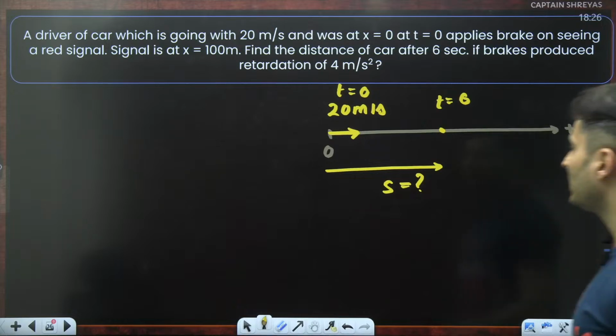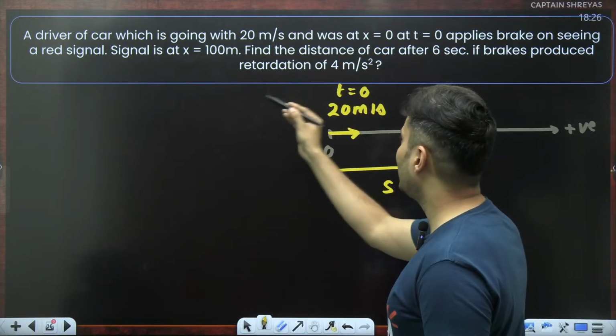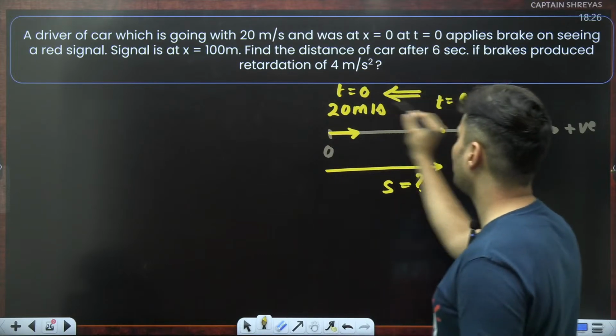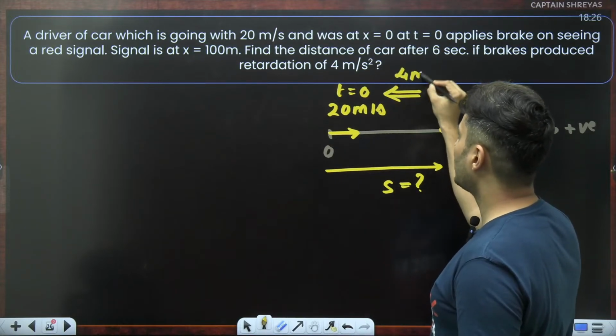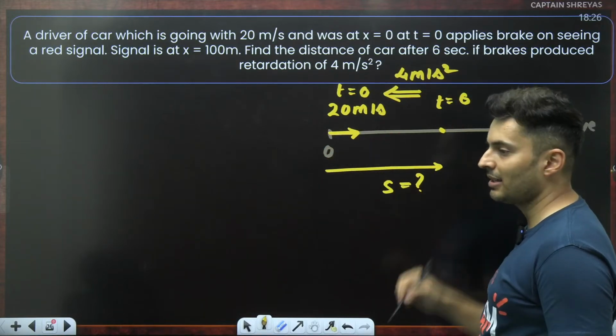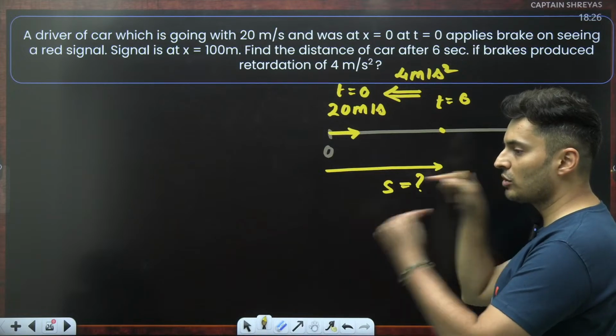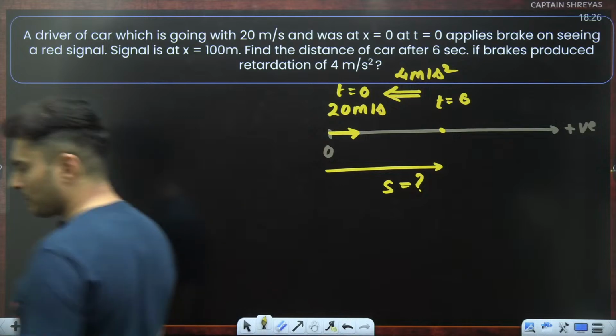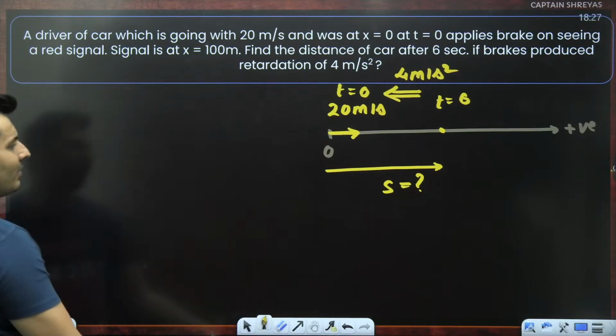If the brakes produce a retardation of 4, that means the acceleration is not in the front direction, it is in the backward direction. So I will show it opposite to the velocity, because I'm slowing down. Whenever you slow down, velocity and acceleration are opposite in direction. Perfect. So which equation will I use?